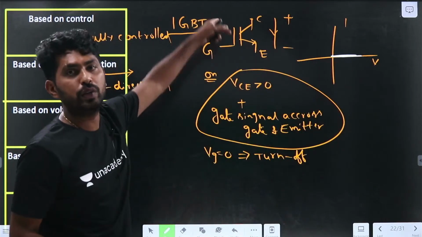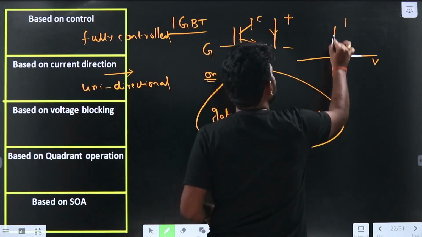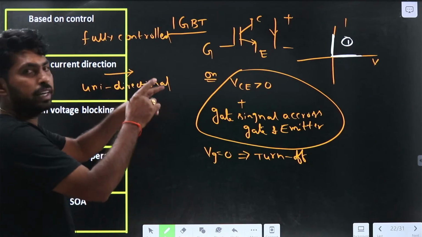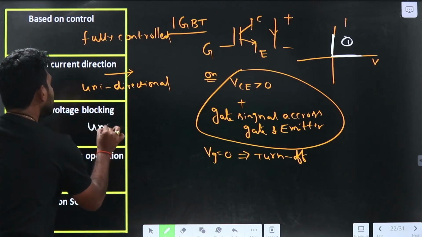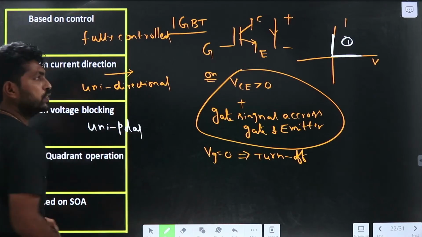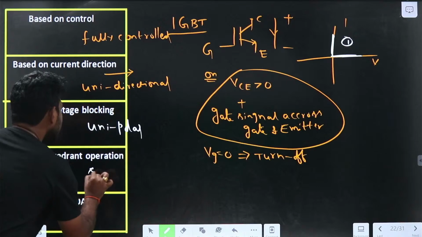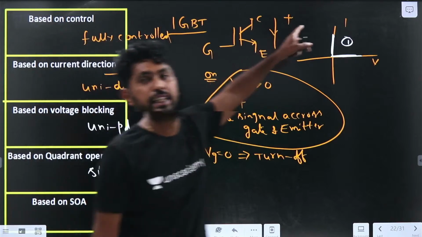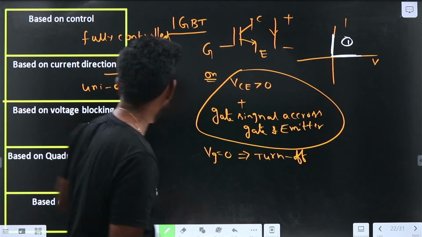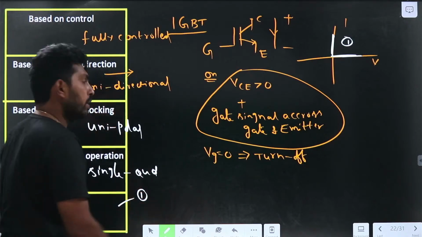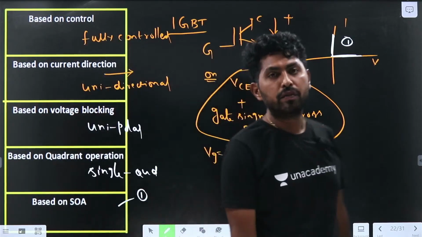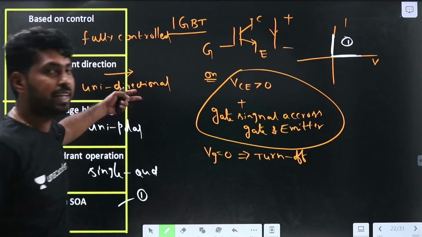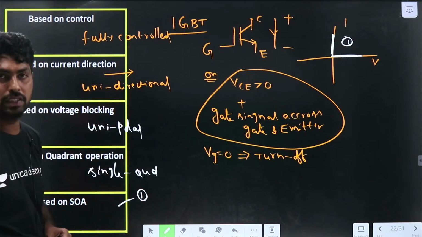The current is also unidirectional. So it is operating in the first quadrant, so it is a single quadrant operation. It is a unipolar switch, and it is a single quadrant operation. In which quadrant is it operating? The safe operating area is the first quadrant. So the IGBT can be termed a fully controlled, unidirectional, unipolar, single quadrant switch.